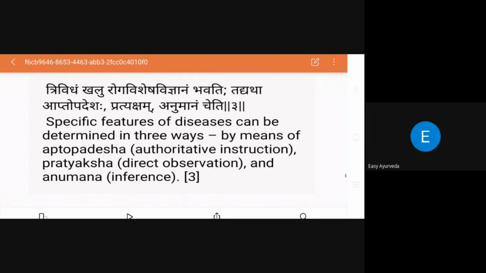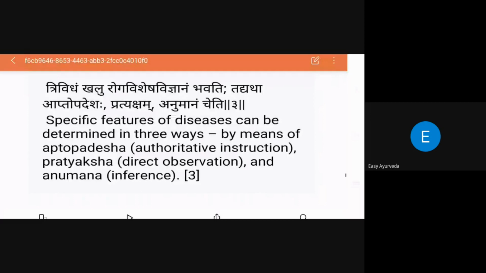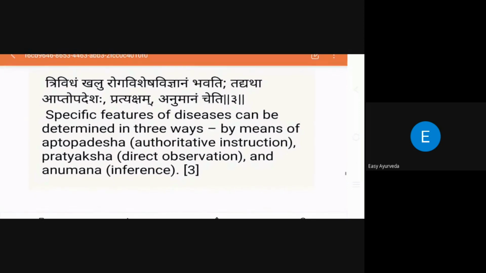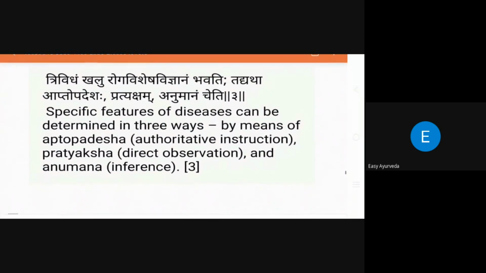For what purpose? To understand what the cause is and how to get to know the person's details. In the research context, we have to know all these things. When you write the protocol, you are going to examine the patients: how we should examine, what we should ask, and what we can assess. Everything is mentioned, and all these things we gain by these three only.